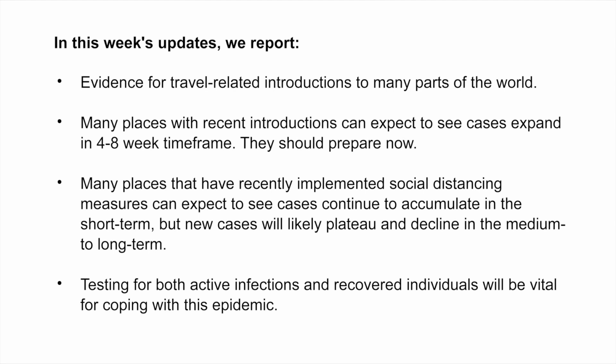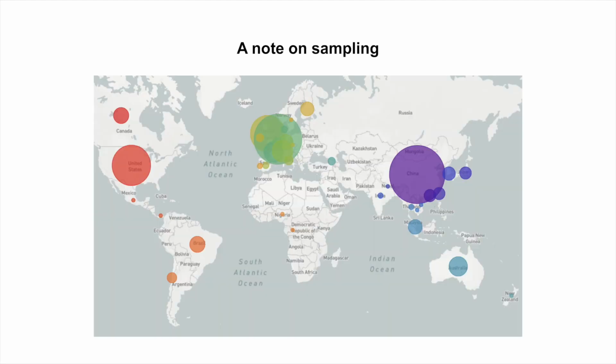Many places that have recently implemented social distancing measures can expect to see cases continue to accumulate in the short term, but new cases will likely plateau and decline in the medium to long term. Testing for both active infections and recovered individuals will be vital for coping with this epidemic. We currently have sequences from samples taken in 36 countries across 6 continents.